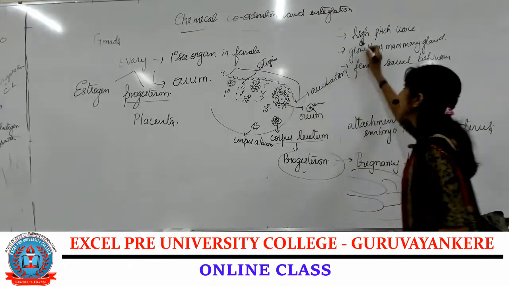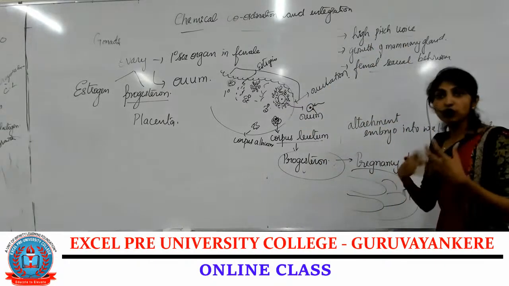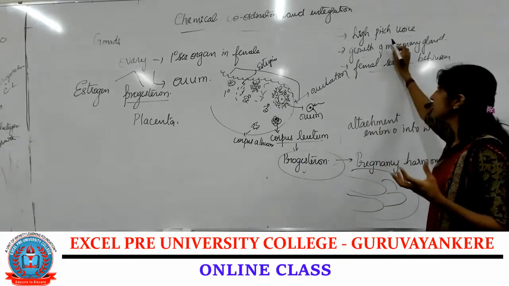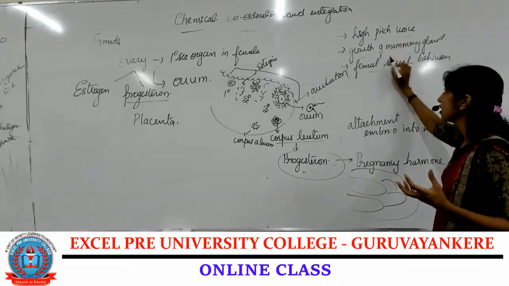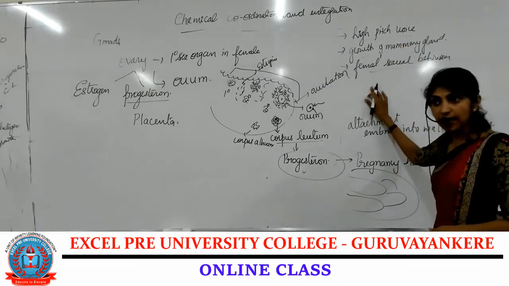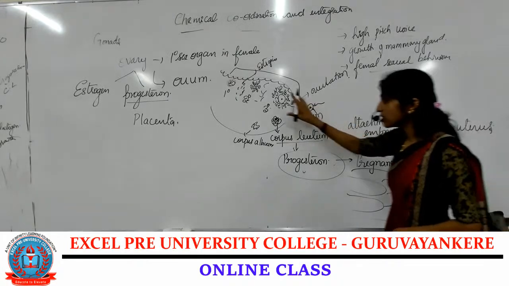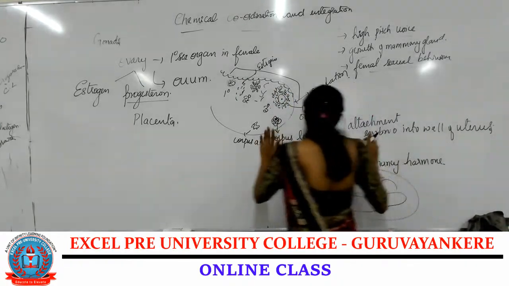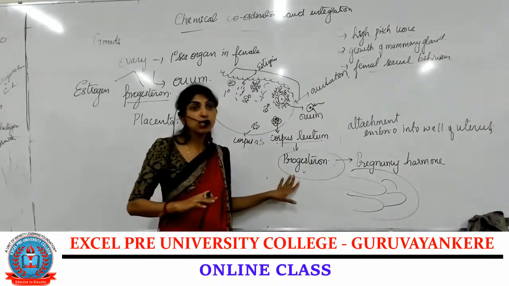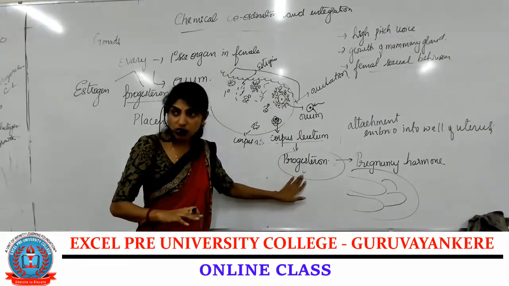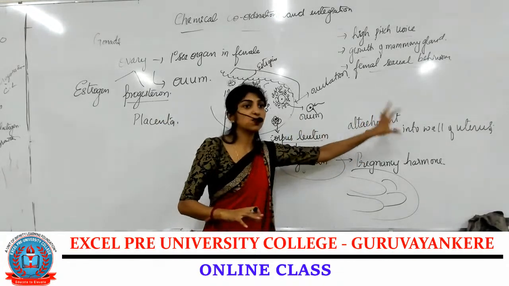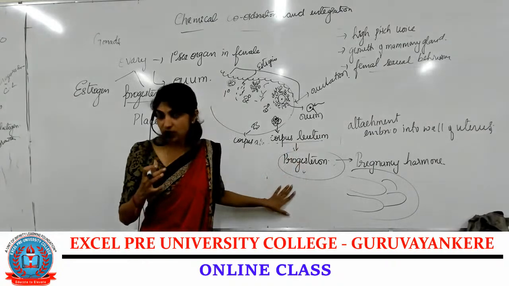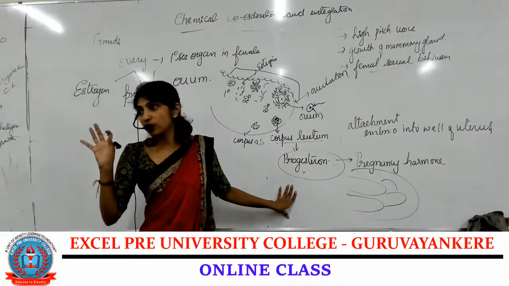Along with that, it also helps in the female sexual behavior, that is development of high pitch voice and growth of mammary gland. Along with that, once the ovarian follicles rupture, they form a structure called corpus luteum, and this corpus luteum secretes progesterone. If the female is pregnant, if the ovum released is fertilized, the corpus luteum is retained as such and the progesterone will be secreted throughout the pregnancy.